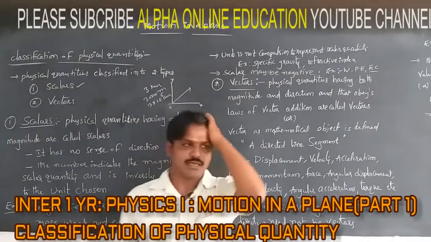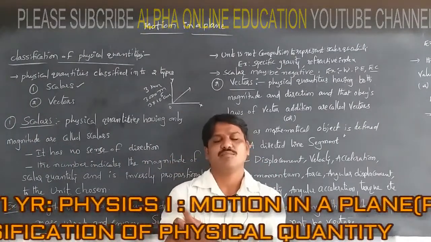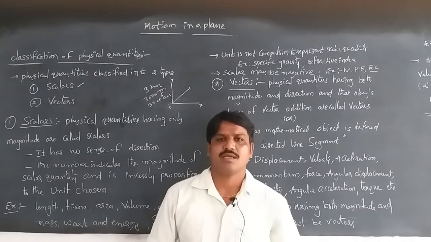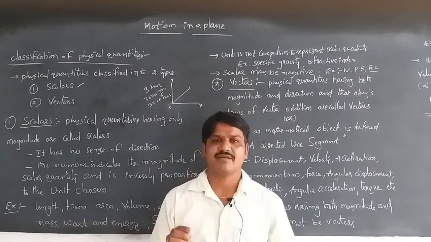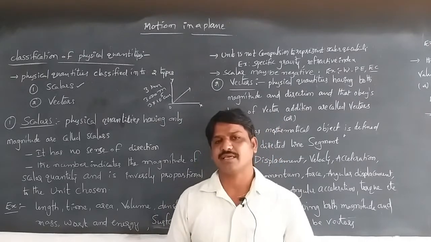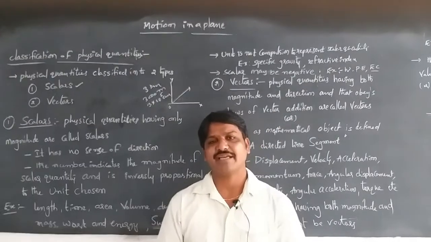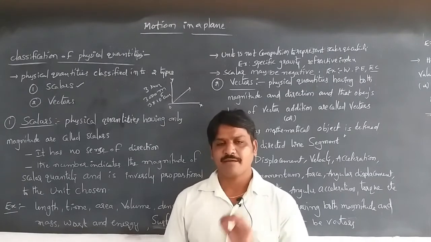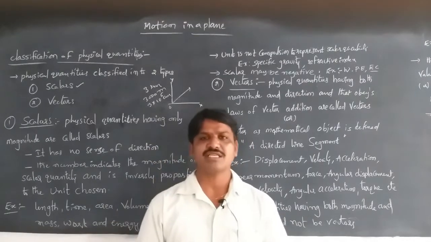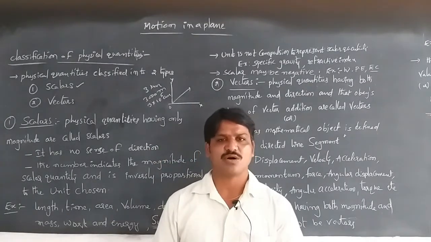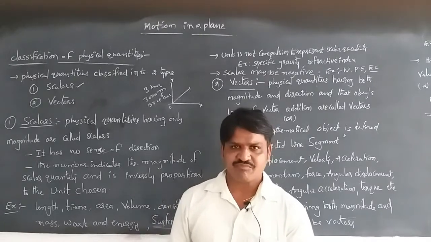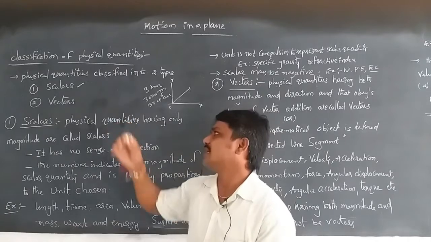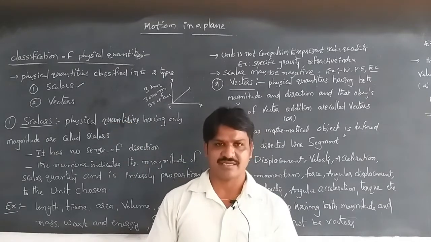Motion in a plane. Now we are going to discuss motion in a plane. When a body is moving in a plane, the physical quantities can be classified into two types. What is meant by physical quantities? Physical quantities are the quantities which can be measured. They can be classified into two types: scalars and vectors.